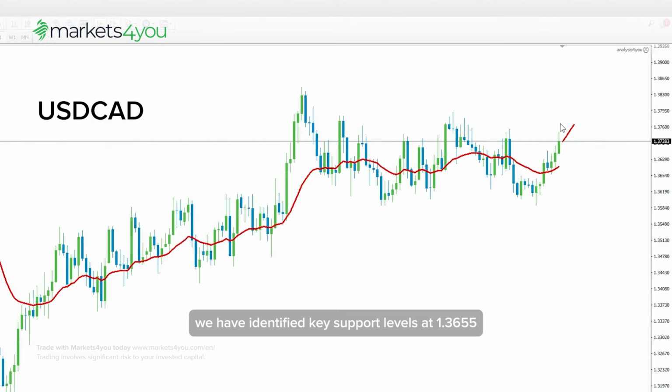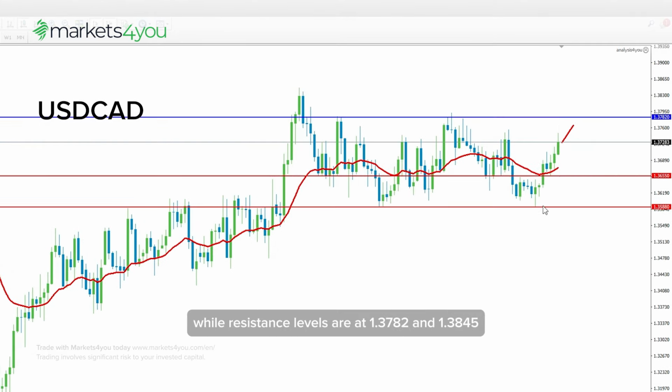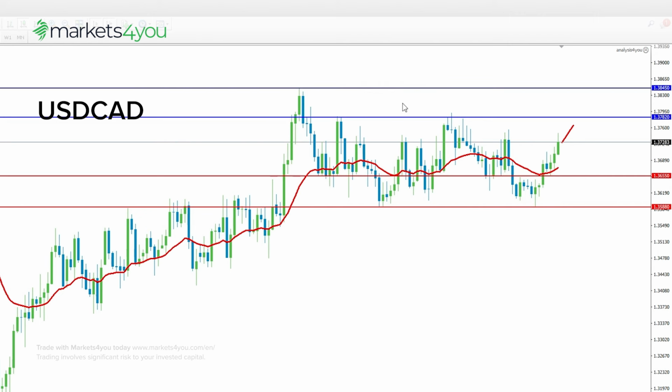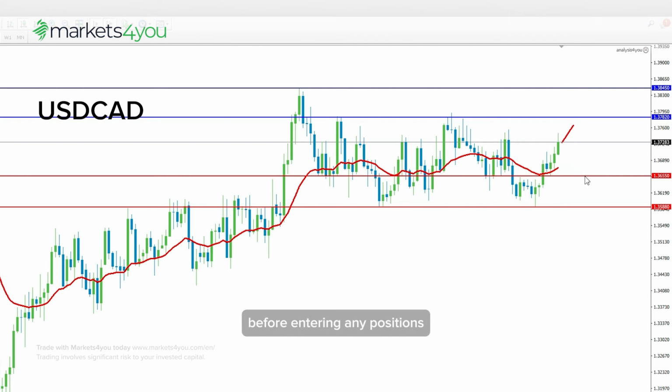We have identified key support levels at 1.3655 and 1.3588, while resistance levels are at 1.3782 and 1.3845. If the price continues to increase and reaches the resistance level, it could potentially move even higher to the next resistance level, offering a profit potential of 50 to 110 pips. However, if US dollar to Canadian dollar fails to break above the resistance level, there is a possibility that the price could retreat lower, attempting to break through to the support levels. Remember to always be aware of your risk management before entering any positions.